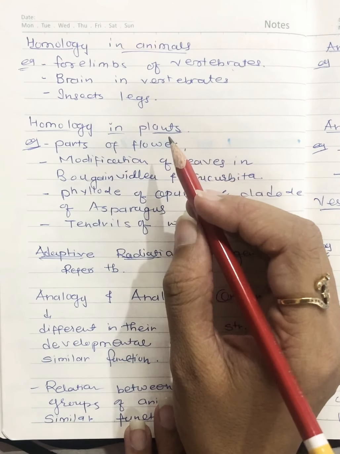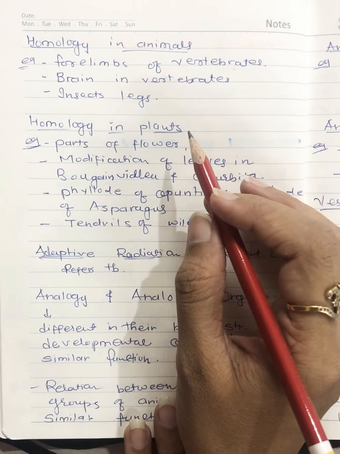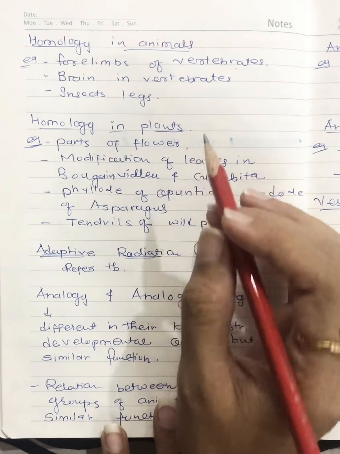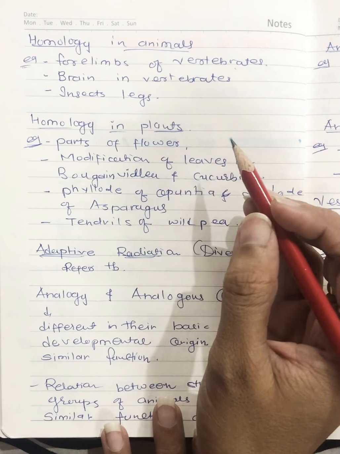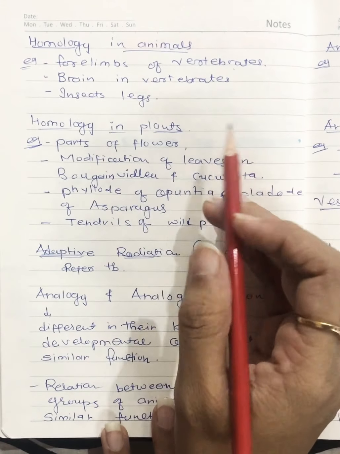Then brain in vertebrates. We can start with fishes up to mammals, right? They are constituted of similar parts, means they have, you can say, optic lobe, cerebellum, medulla, right? All have similar structure but functions are different.